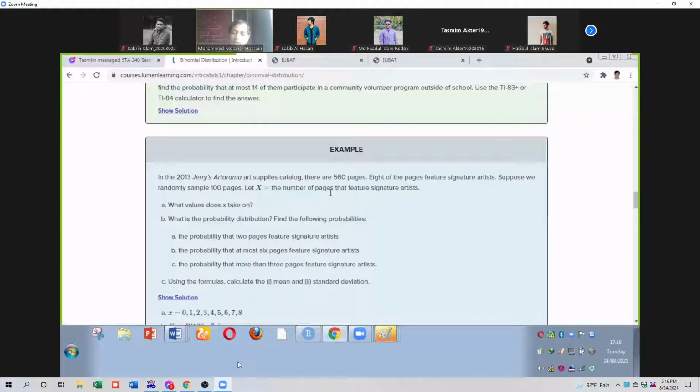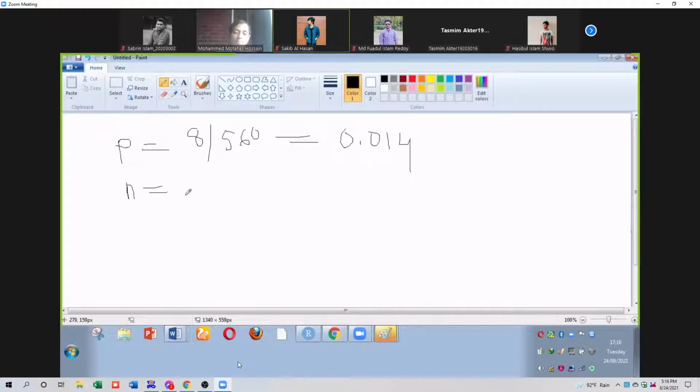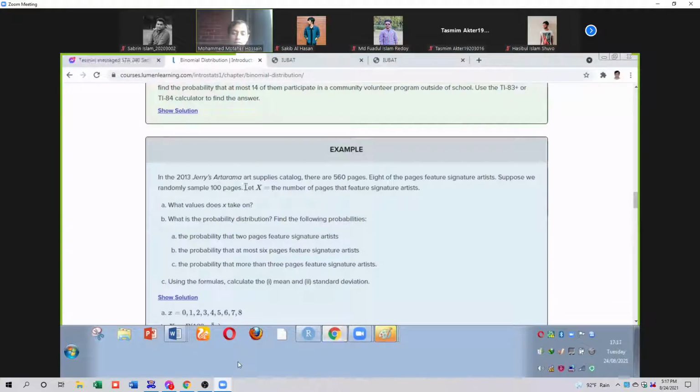Then second one: suppose we randomly sample 100 pages. So n equal to what? 100. Very good. What is your x variable name? The number of pages that feature a signature artist.